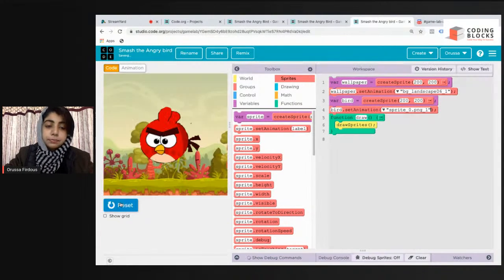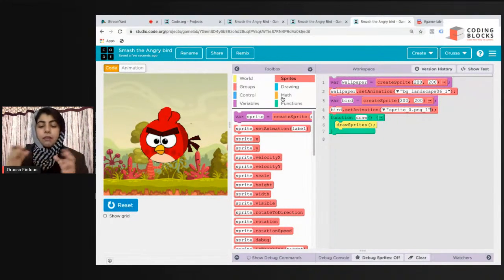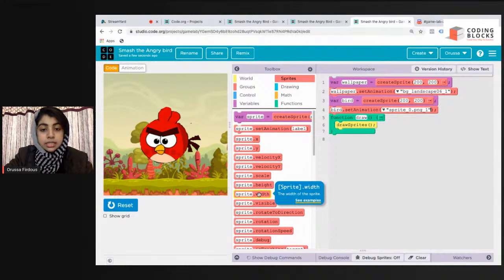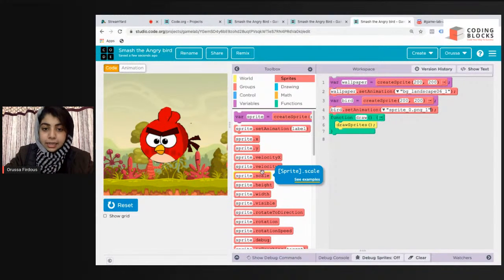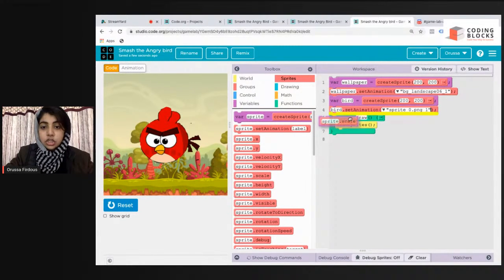I click on run. Again, this is too big. Last class we learned how to reduce the size of our sprite proportionately. We have different blocks, sprite dot width and sprite dot height too, but we want to reduce or increase the size proportionately. For that, we have a very cool block, sprite dot scale. You can find it in the sprites section of the toolbox. I'm going to select sprite dot scale and attach it here.